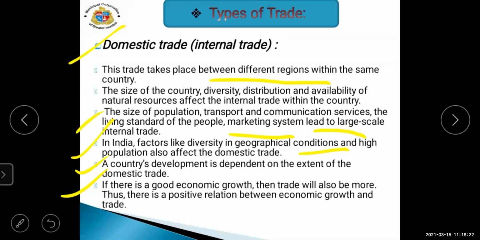These factors we also have to keep in our mind, that is geographical condition and the population. These two factors affect our domestic trading system. A country's development is dependent on the extent of domestic trade. If the economic growth of that region is good, then we can say trading is going on in a proper way.